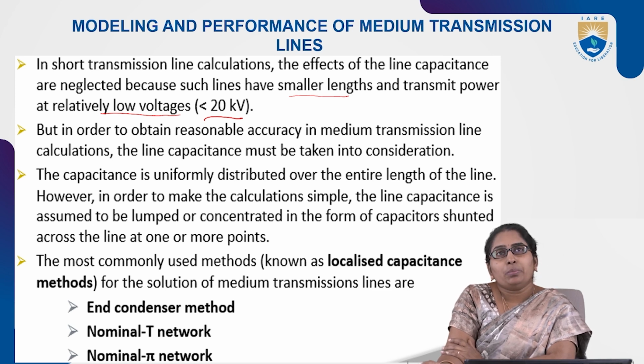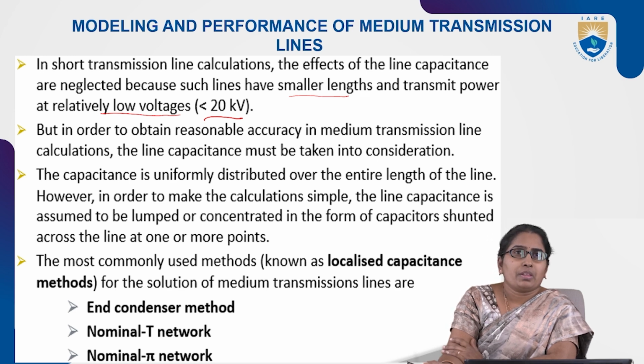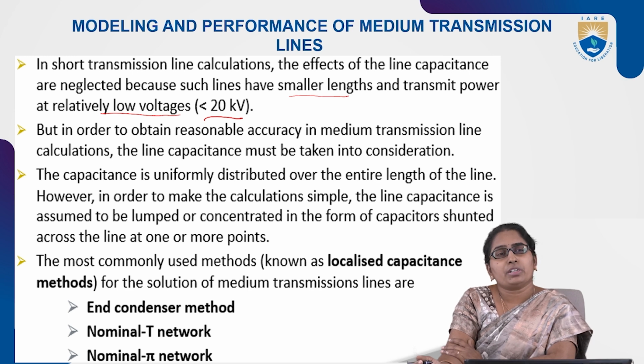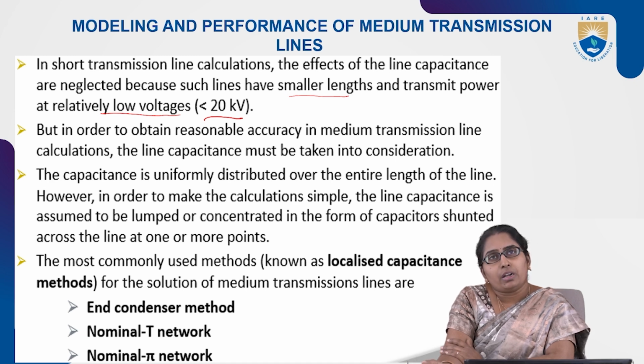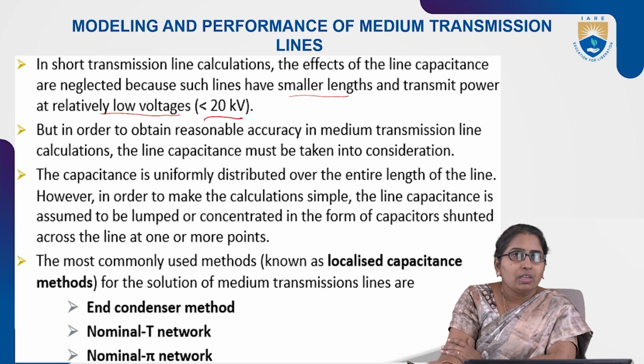Now look at the second point. To obtain accuracy in medium transmission line calculations, the line capacitance must be considered. After short lines we have medium lines, where the line lengths are from 80 to 160 kilometers and voltages are greater than 20 kV.